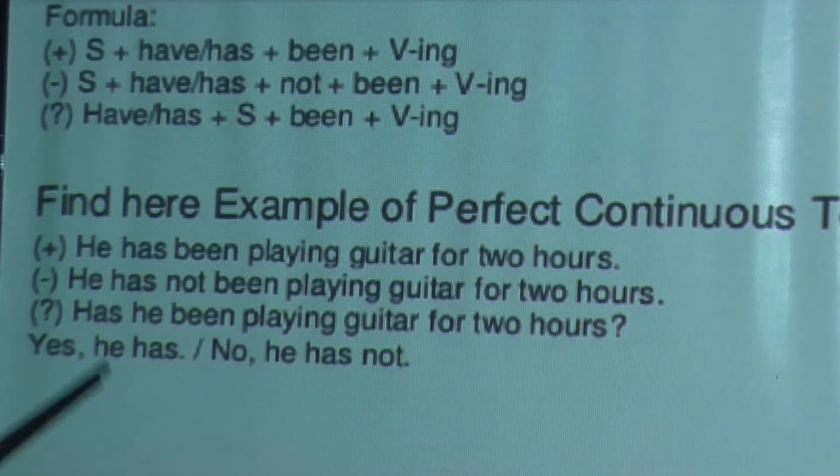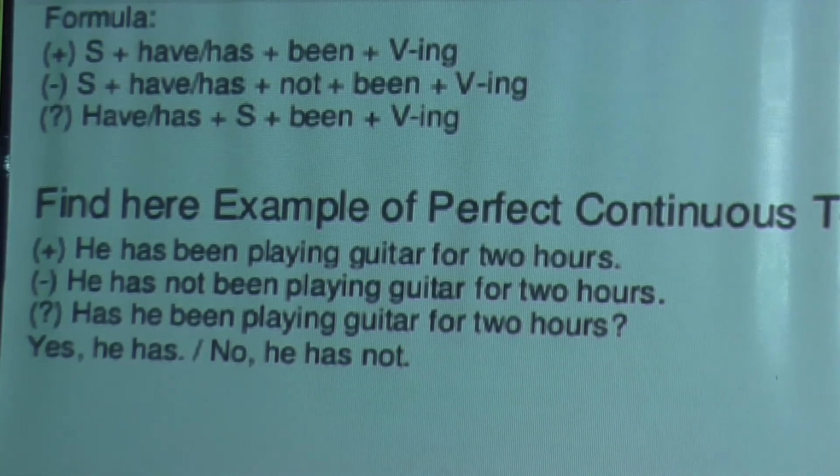Whenever you find examples that are continuing for some hours, in a continuous process since earlier, note down, since earlier it is going on and still now it is going on and will go on for some hours, then you have to write the present perfect continuous tense.